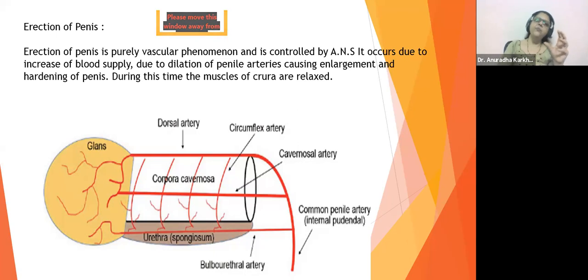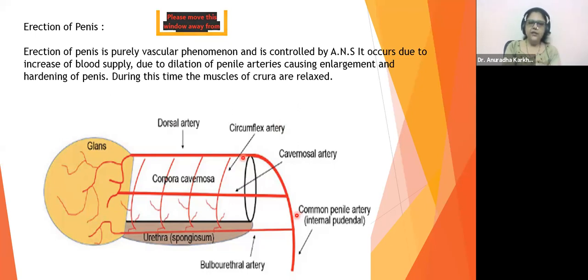And as more and more blood gets pumped into it, it's going to cause hardening. During this time, the muscles of crura are relaxed. Of course, they have to be relaxed because otherwise it will be very painful, right? If the crura muscles are also contracted and the blood flow is maximum, it's going to be very painful. So at that time they are going to be relaxed.